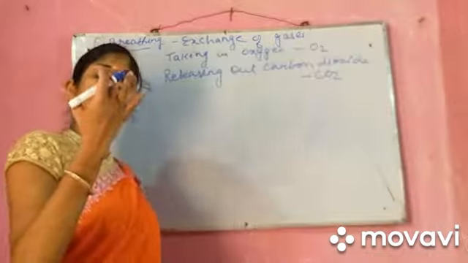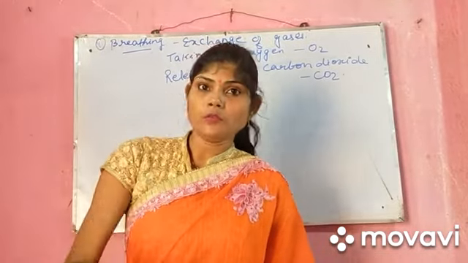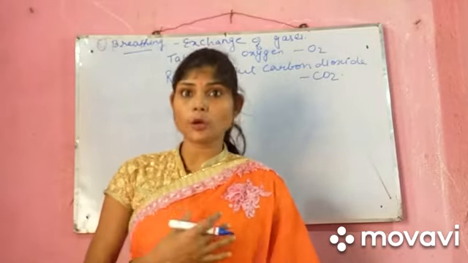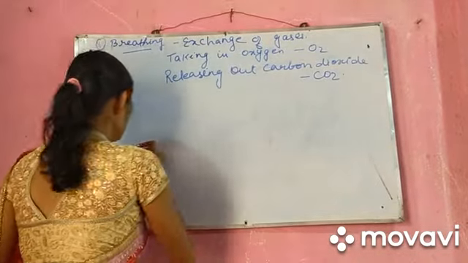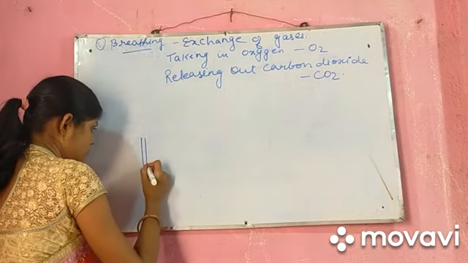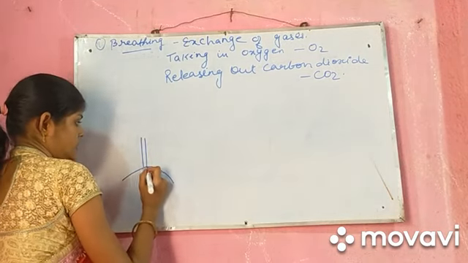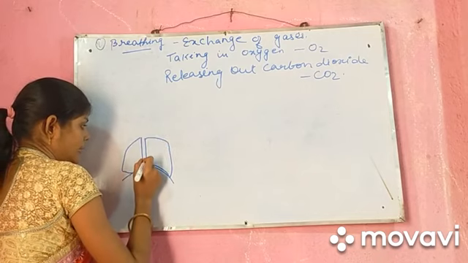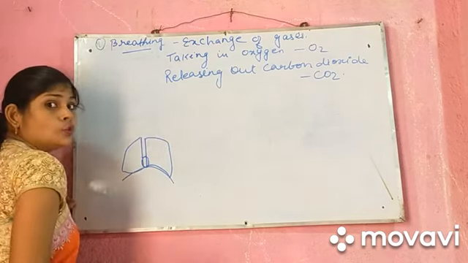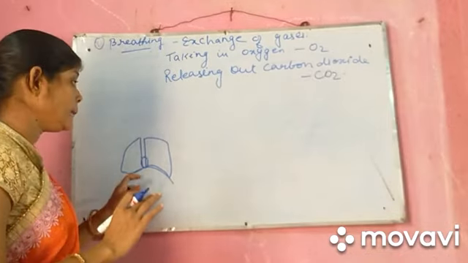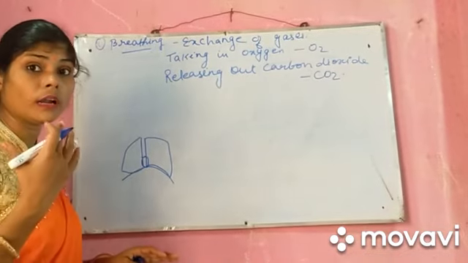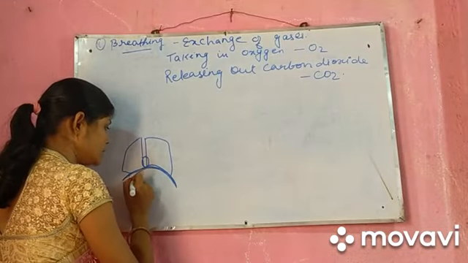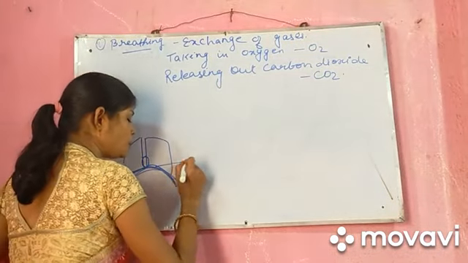Now, when you take in oxygen, what happens to this dome-shaped structure, the diaphragm, just below which our lungs and heart are? It gives shape and support to our lungs and heart, and it divides the body into two parts.